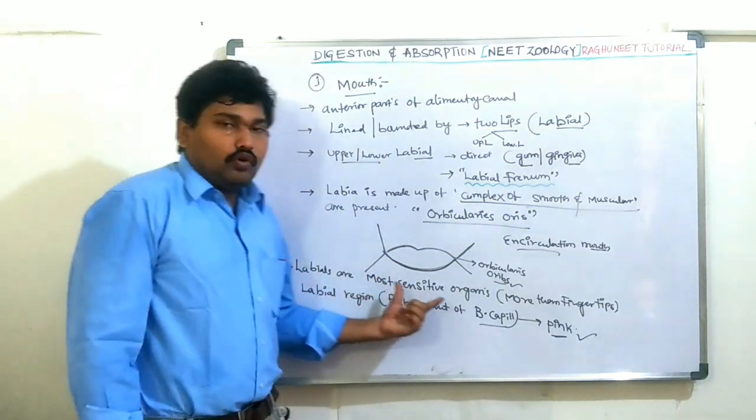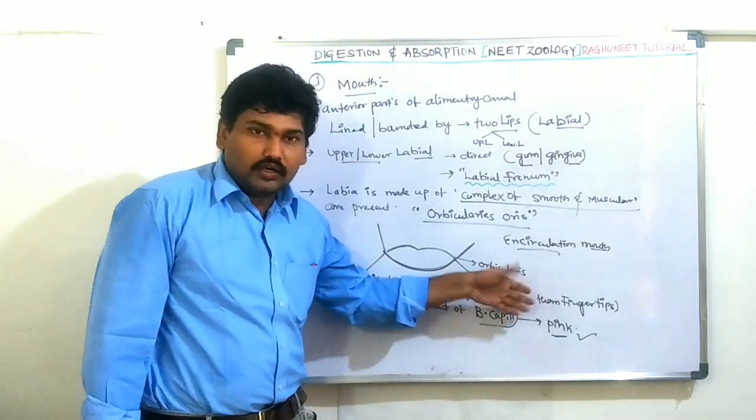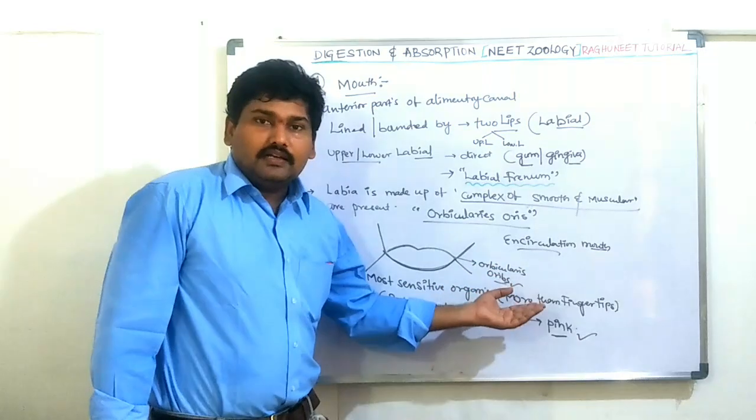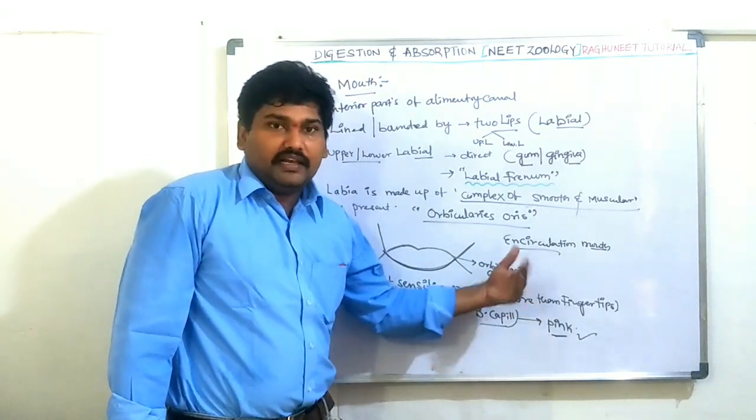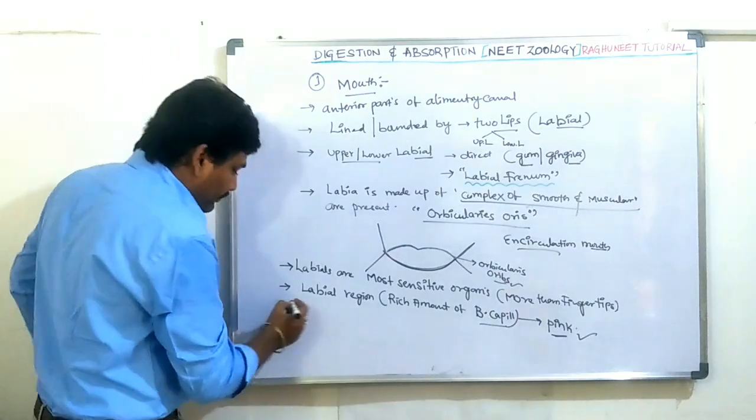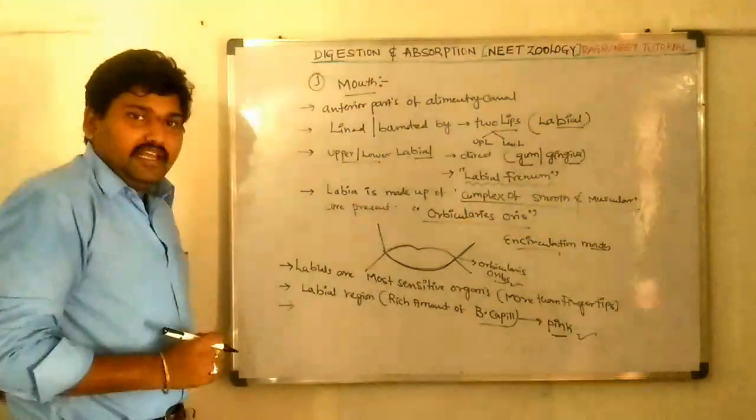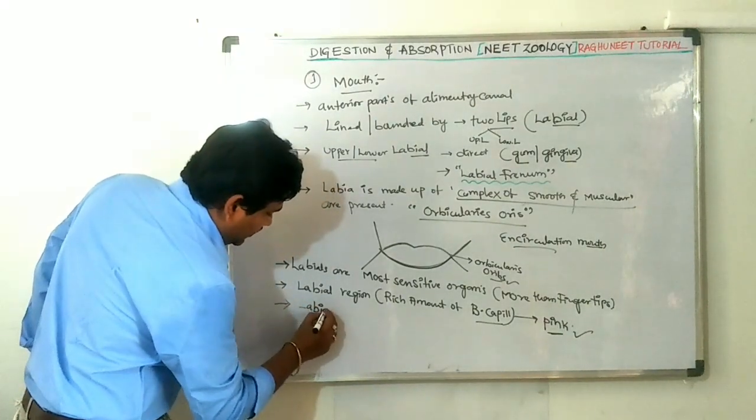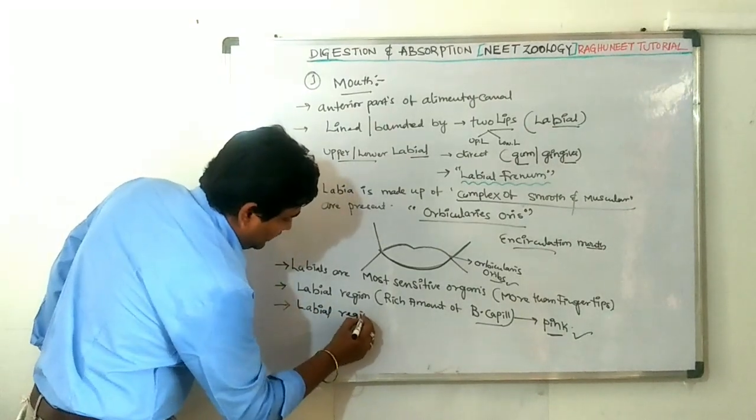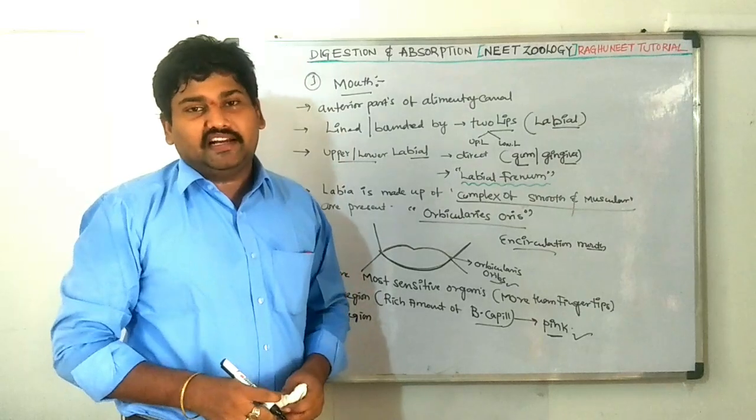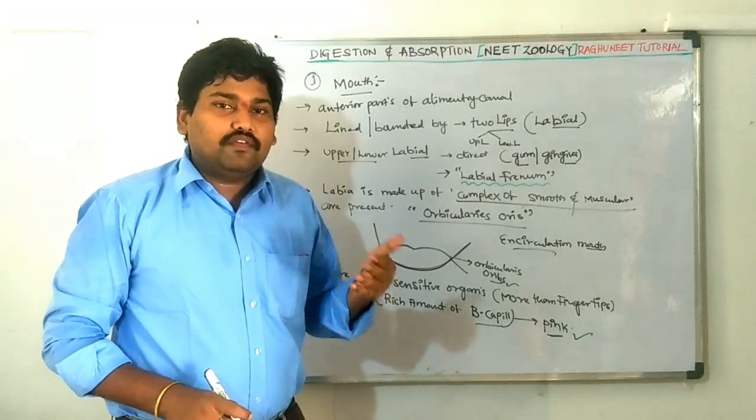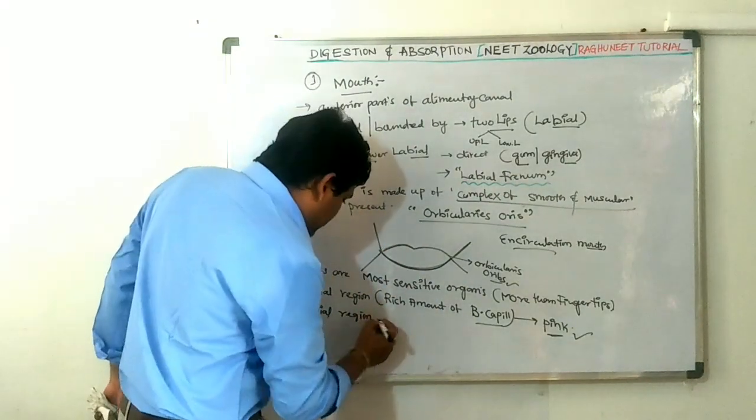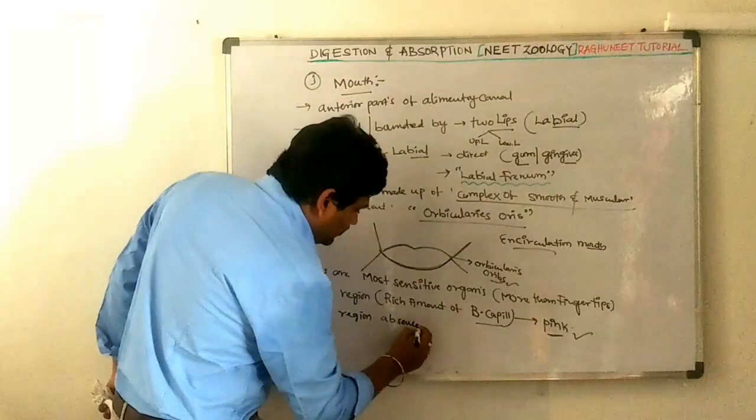Next one. The labials are most sensitive, more than fingertips. And as well as the labial region has a rich amount of blood capillaries, because of which they are pink in color. A very important point is that in the labial region there is an absence of sweat glands, so these are much quicker to dry off than all the remaining organs.